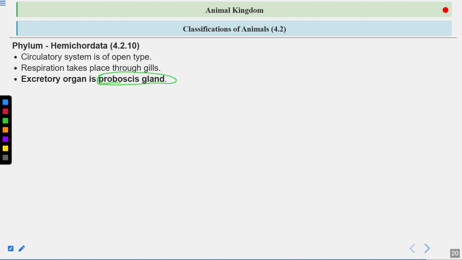They can ask questions from here. What are the excretory organs in hemichordates? What are the excretory organs in annelids? What are the excretory organs in arthropods? How does excretion take place in Echinodermata?